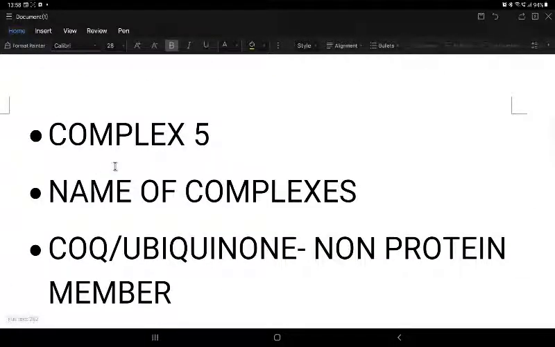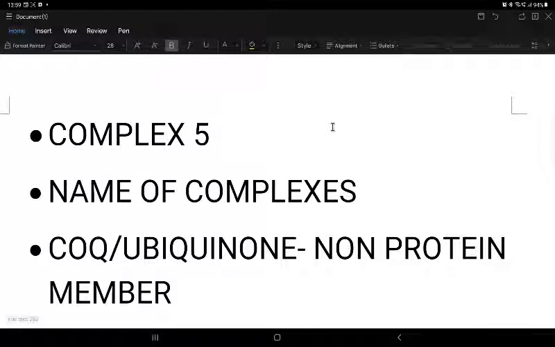In complex 5 we have F0, which is a rotating gate, and F1, which protrudes towards the mitochondrial matrix. F0 is a proton channel present in the mitochondrial membrane, attached to F1, which protrudes into the mitochondrial matrix. F1 has ATP synthase activity, so it converts ADP to ATP. The excess H plus from the intermembrane space enters the matrix via complex 5. When the protons cross the rotating gate, mechanical energy is created. This mechanical energy is transmitted to F1, and in F1 ADP is converted into ATP, thus generating ATP.